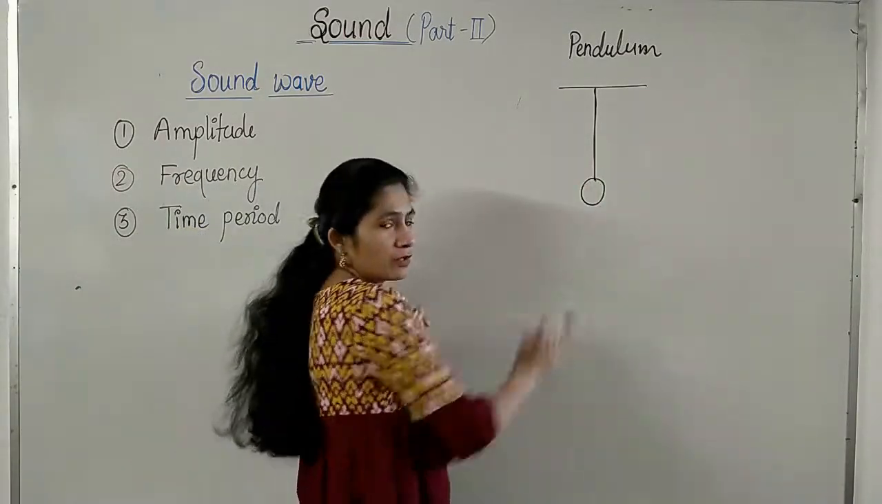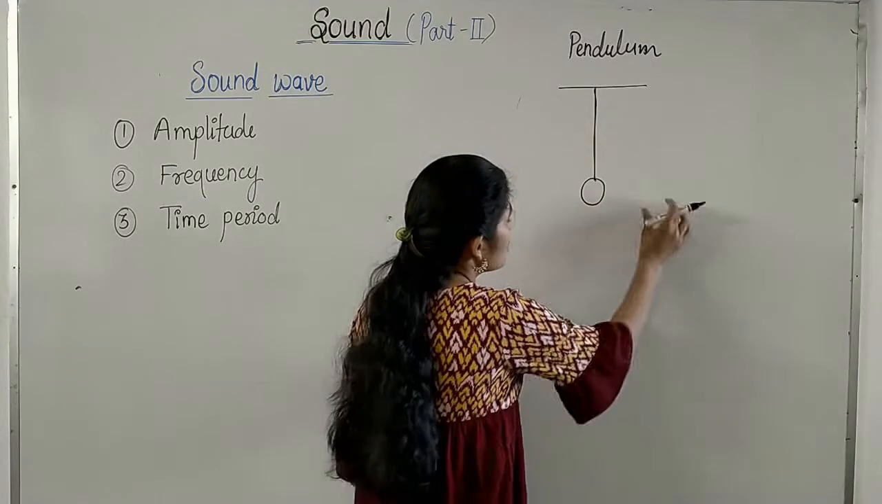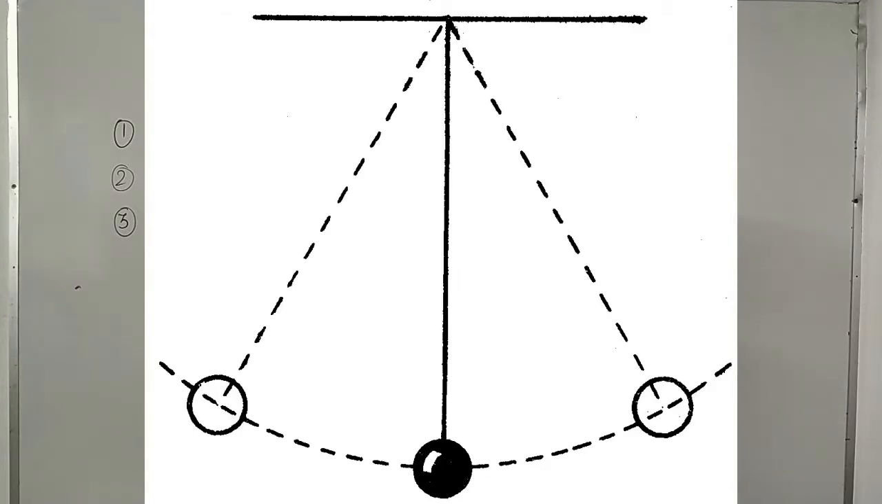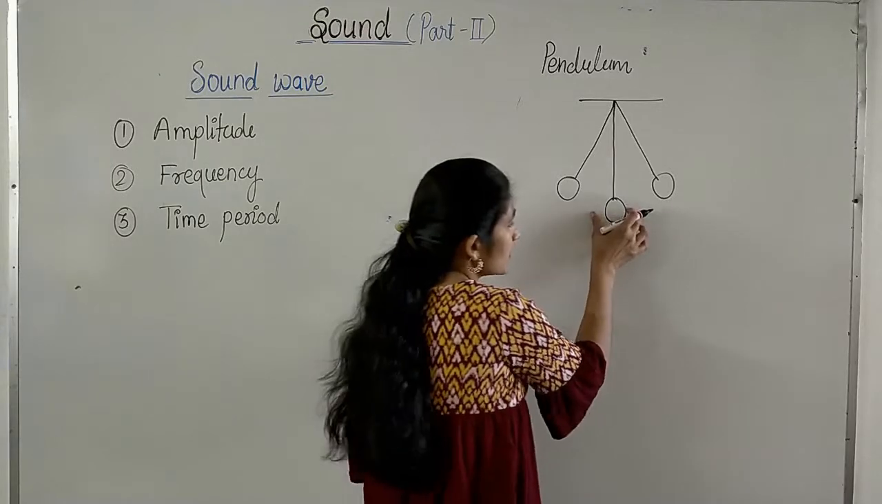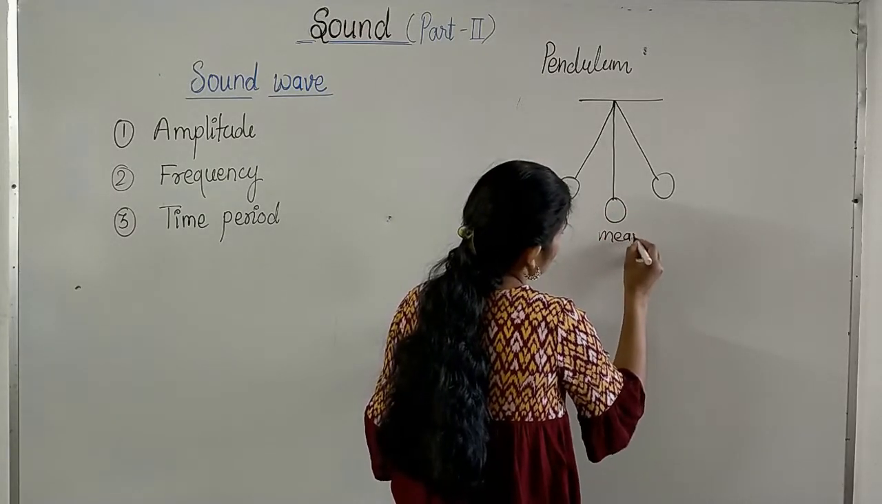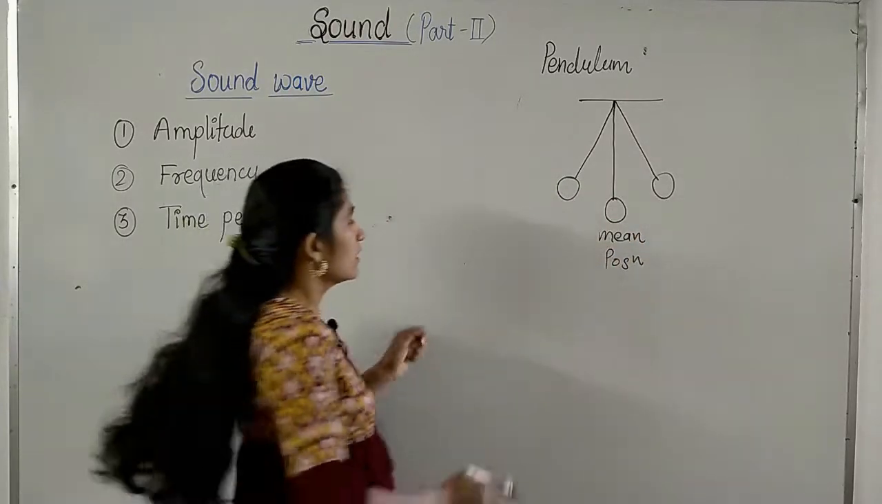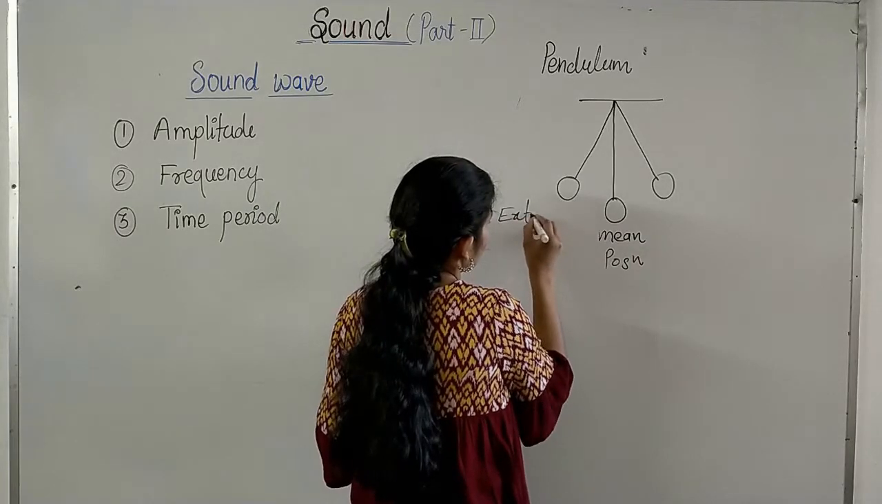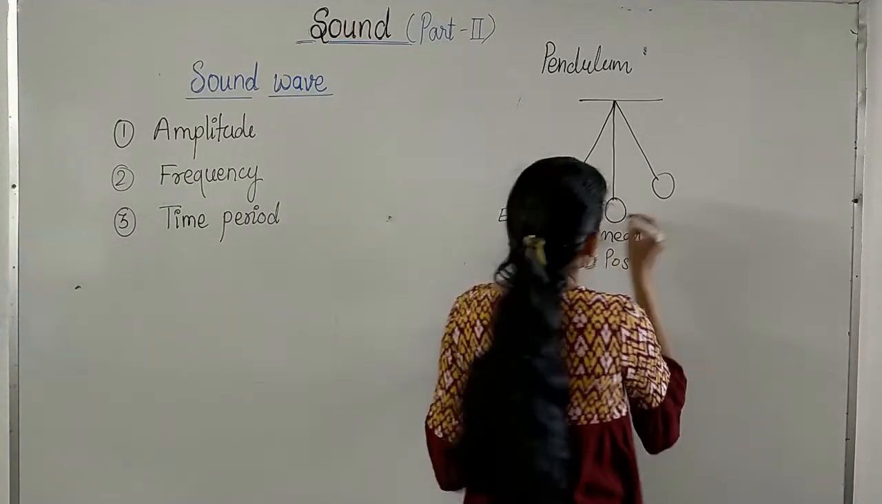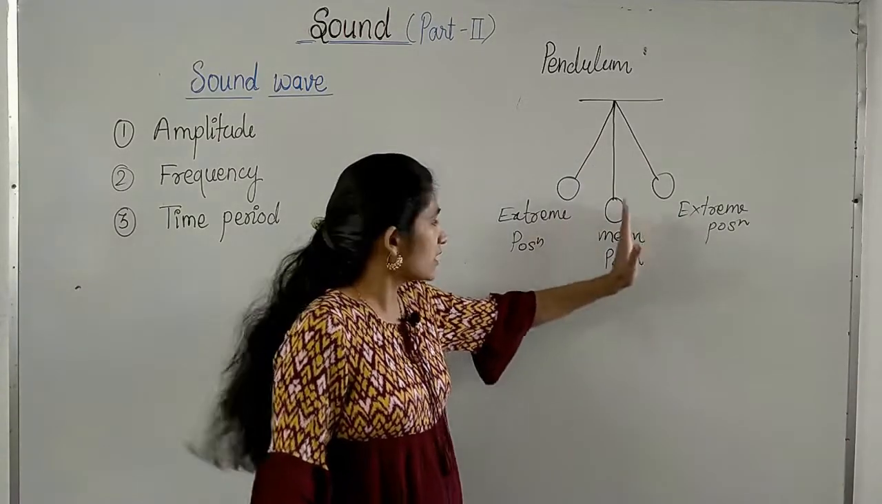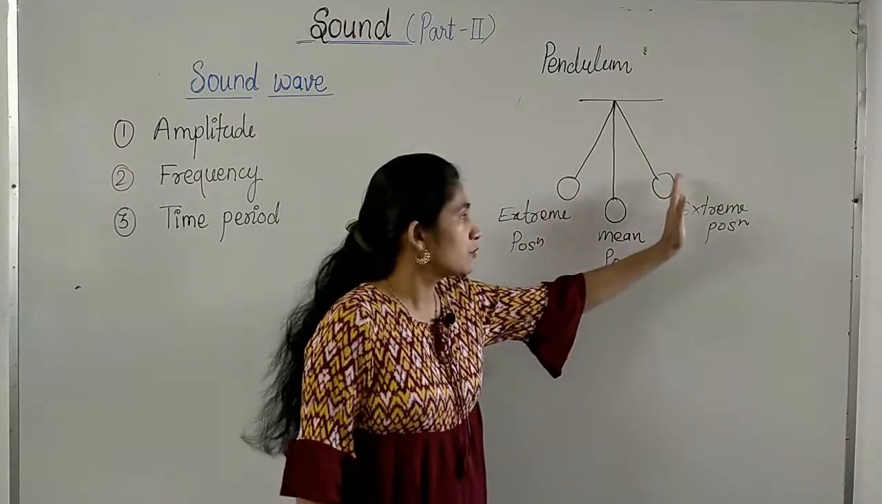You must have seen a pendulum clock in which there is a pendulum which oscillates like this, right? It oscillates from the mean position to the extreme position. What is the mean position? This fixed position is called the mean position. And these two positions are known as extreme positions. This is another extreme position. So the pendulum oscillates from the mean position to the extreme position.